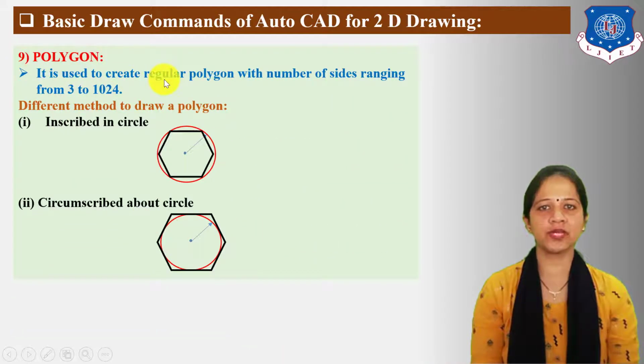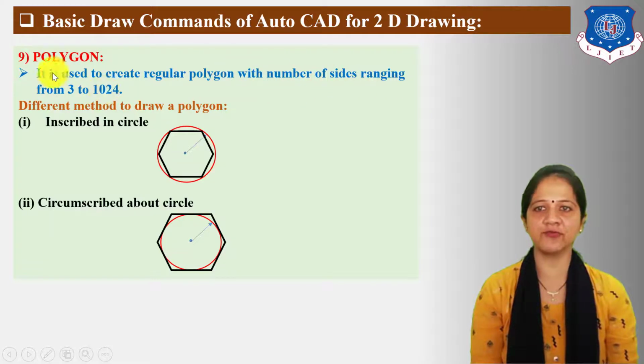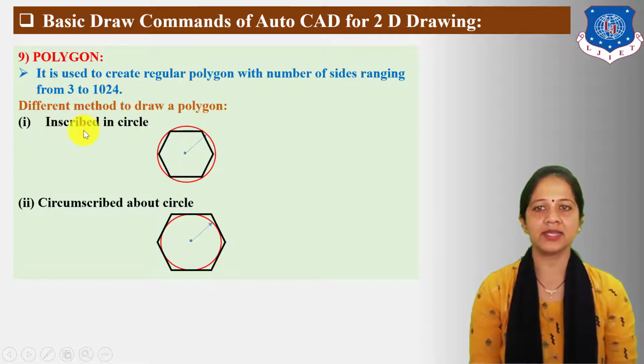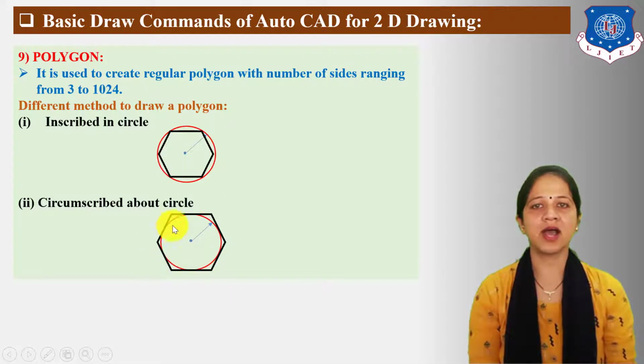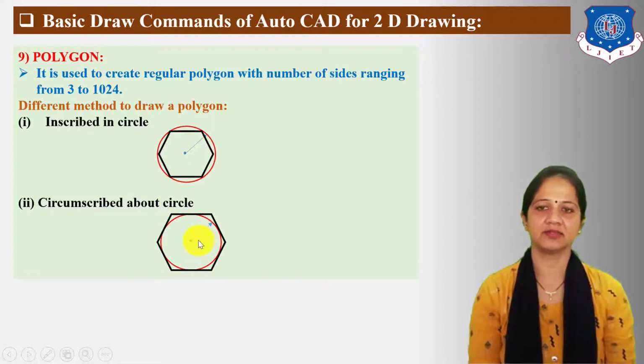It is used to create a regular polygon with the number of sides ranging from 3 to 1024. Different methods to draw a polygon are: inscribed in circle, which means the polygon is drawn inside the circle, and the second method, circumscribed about circle, which means the polygon is drawn outside the circle.